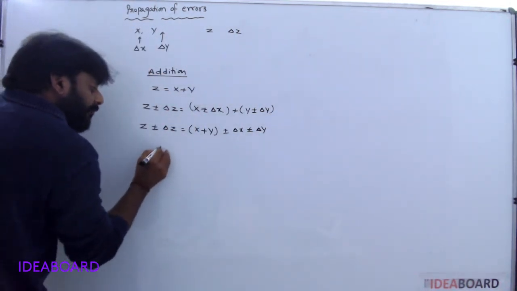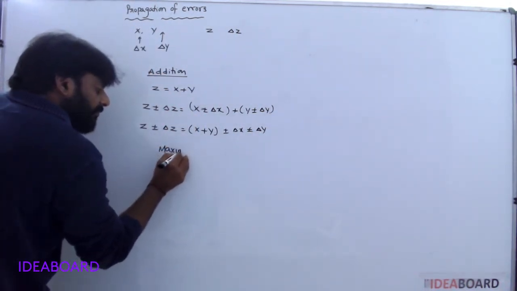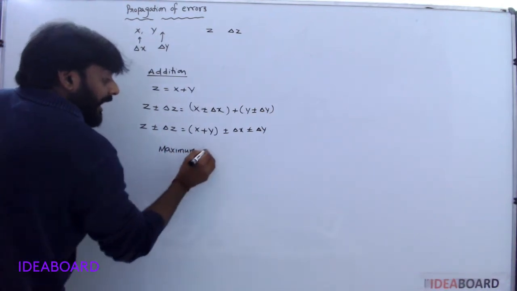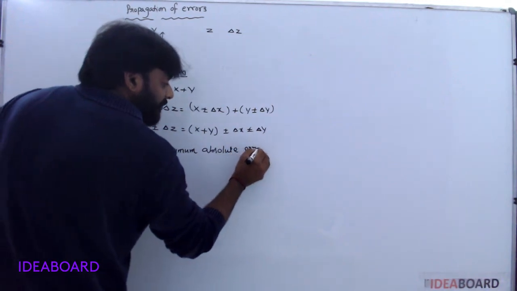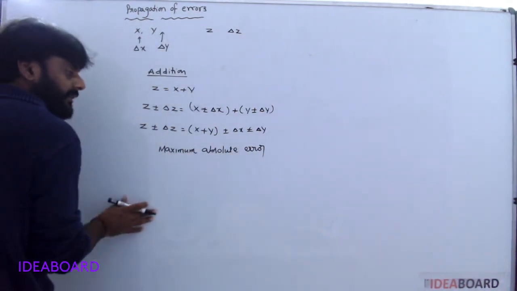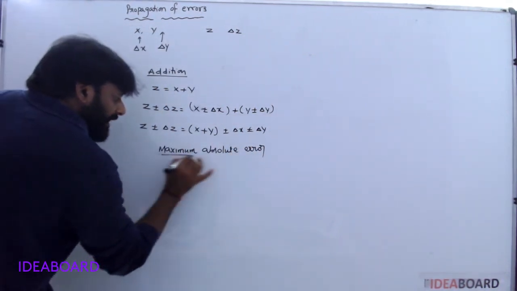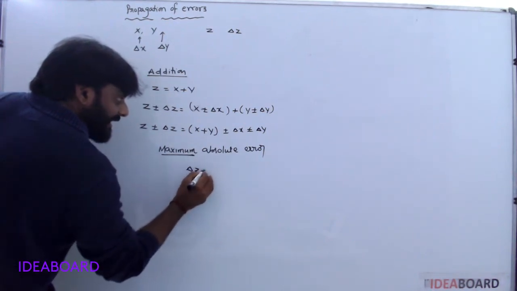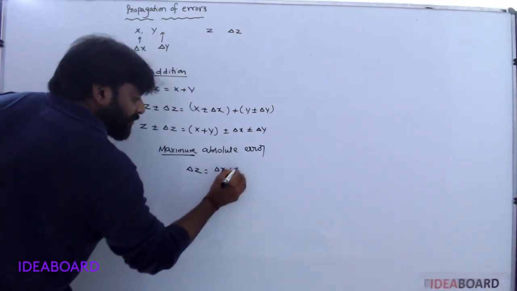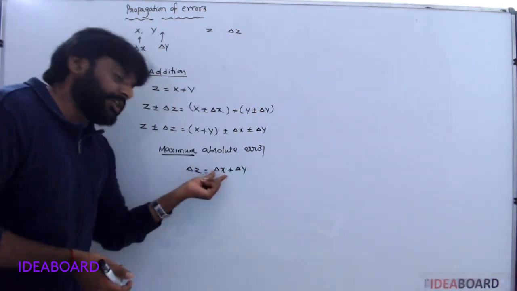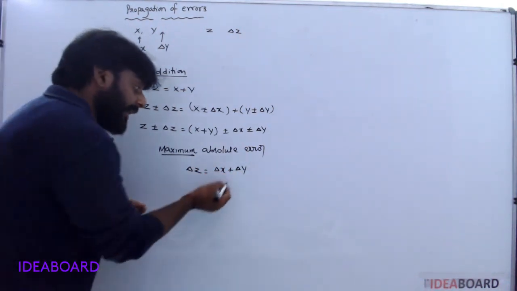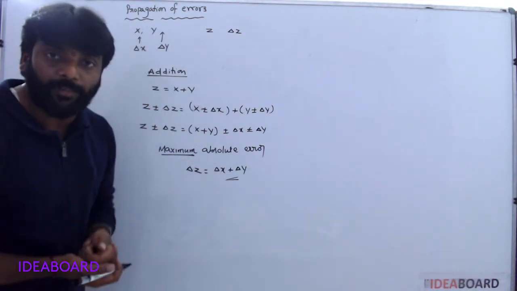Here, maximum absolute error. You consider the maximum, so delta z is equal to delta x plus delta y. You are taking only positive.